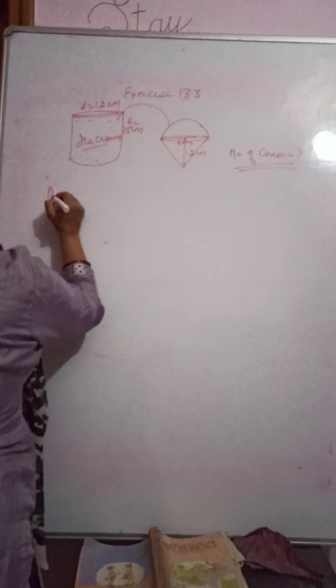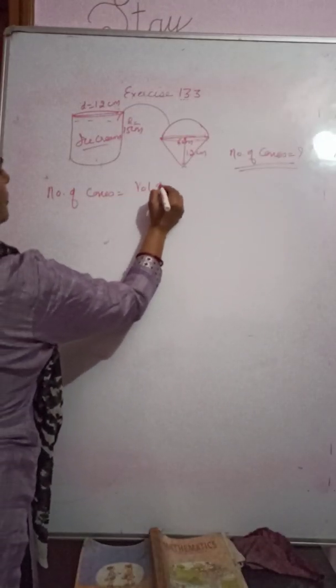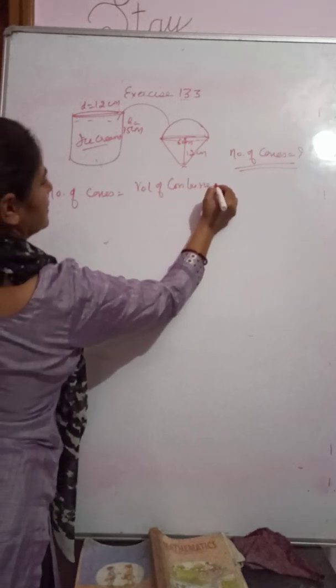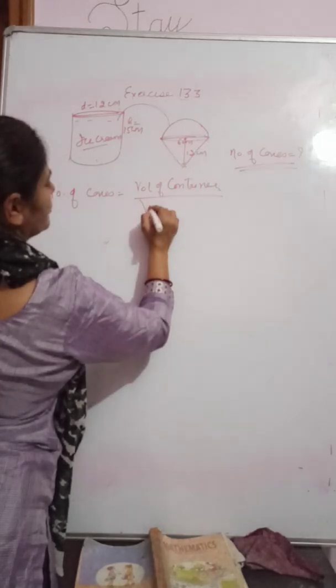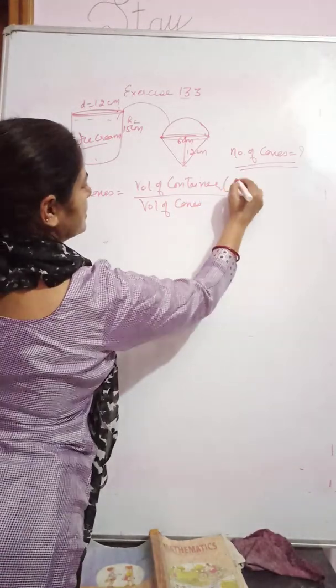So the number of cones will be volume of cylinder upon volume of cone.